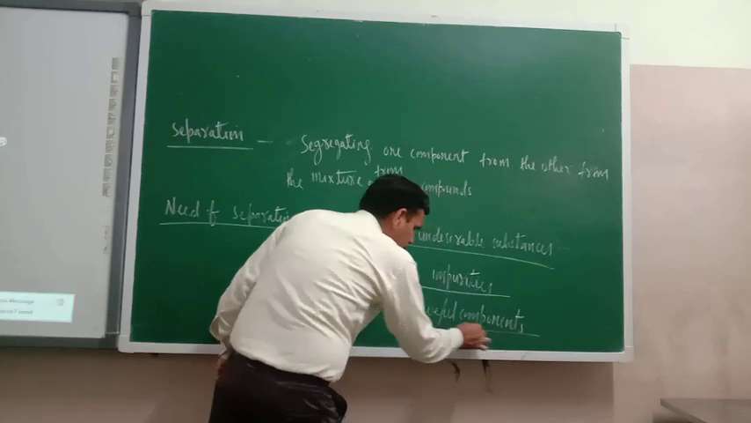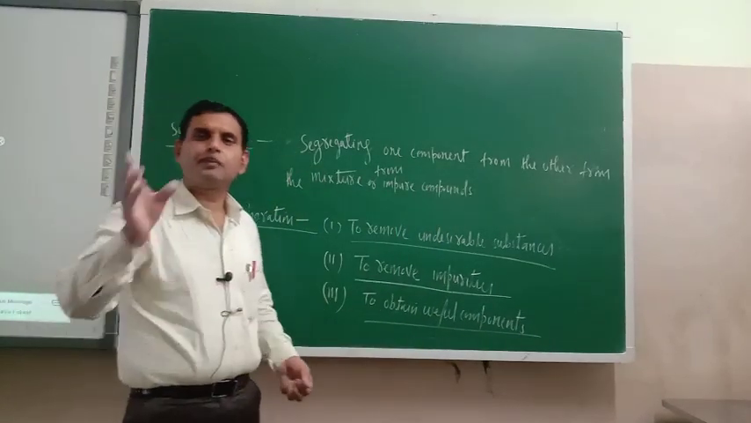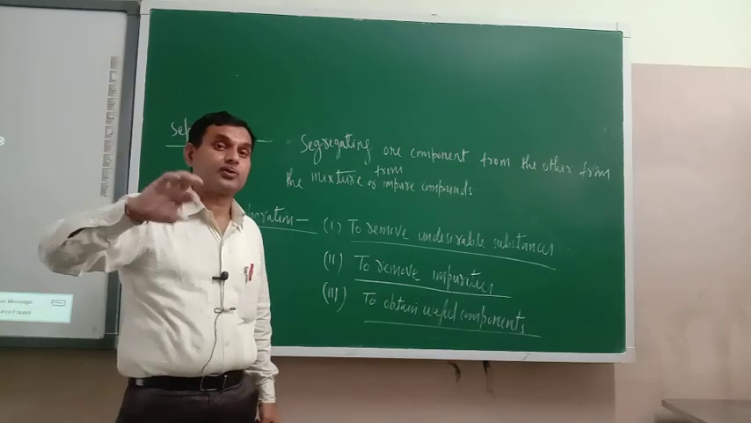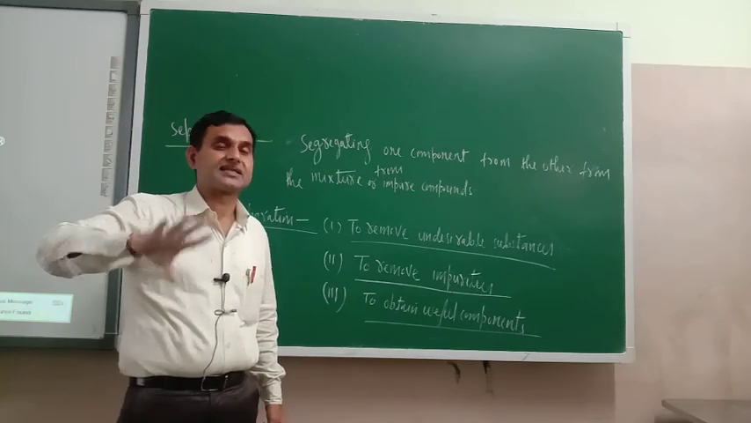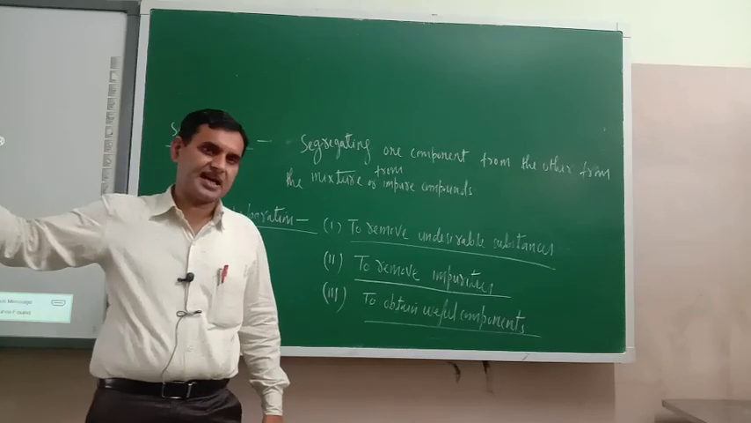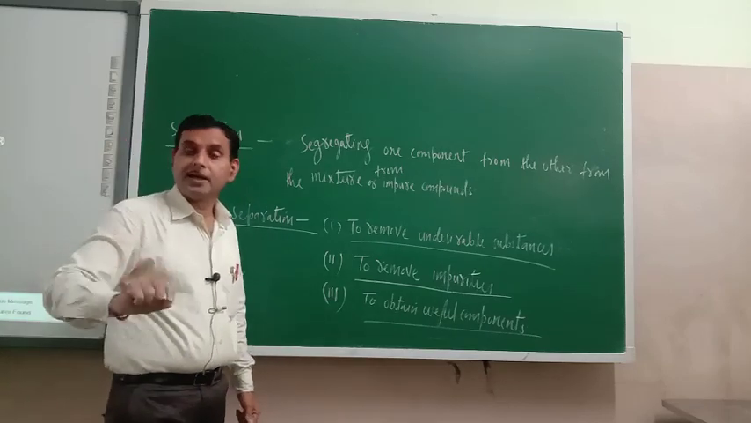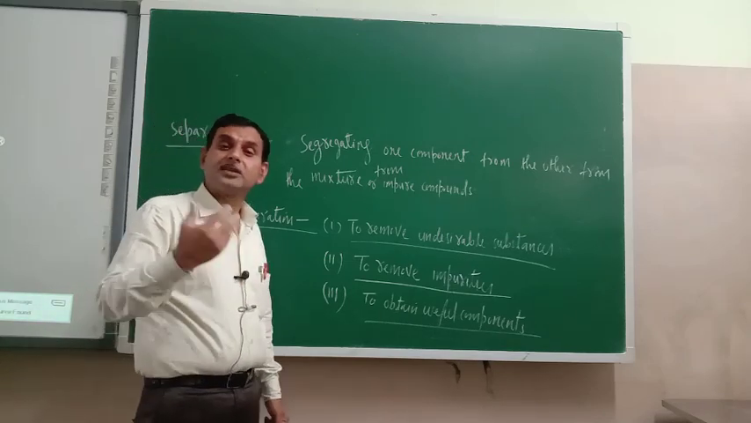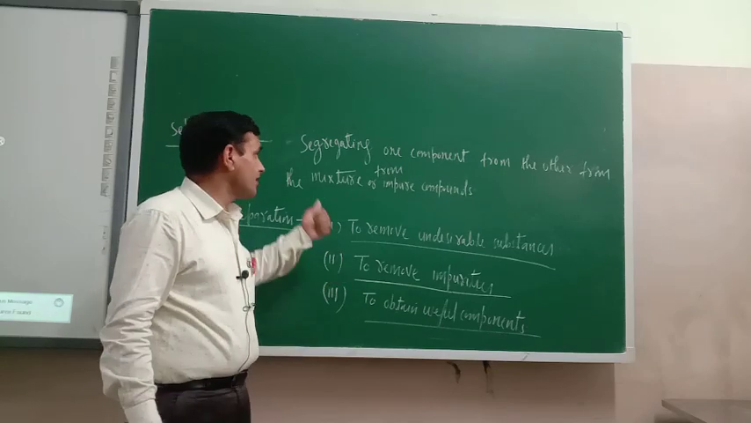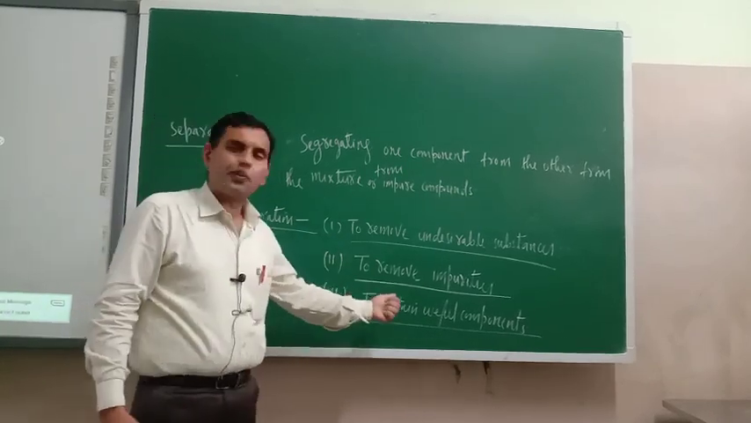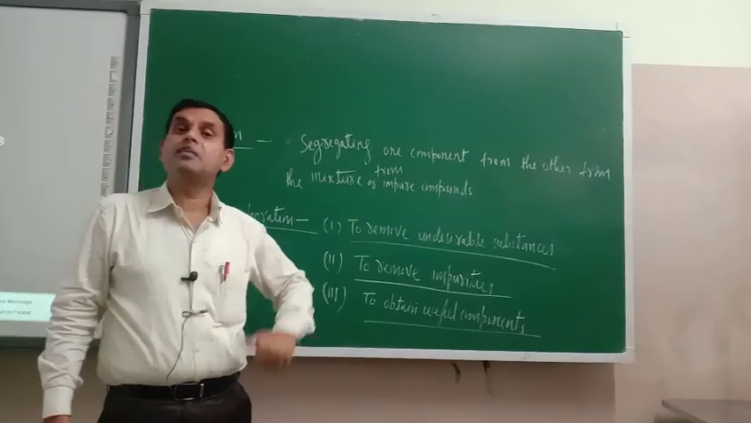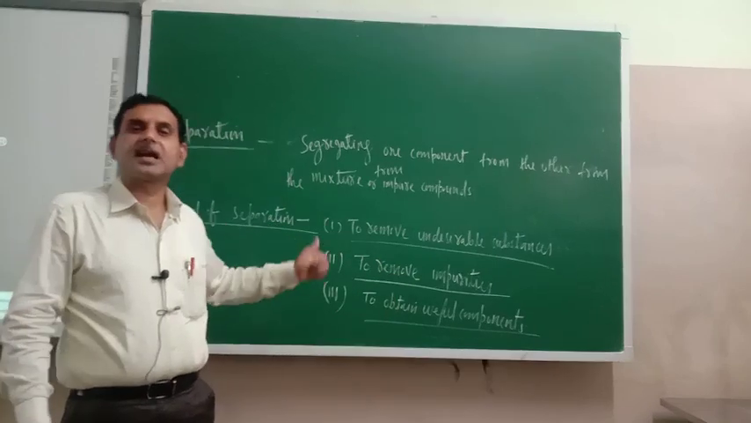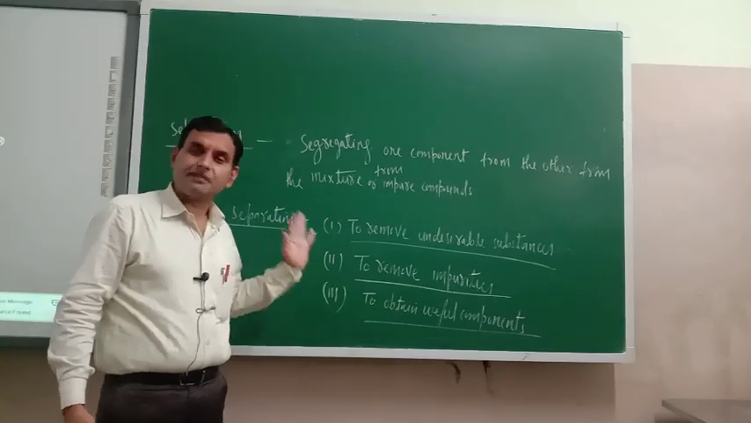To obtain useful components. Have you heard about petrol and petroleum? Petroleum is a mixture of so many components: kerosene, petrol, paraffin wax, asphalt. Petrol is one of the components of petroleum, and you know that petrol is very useful for us. So the meaning of separation is to obtain useful components from less useful or non-useful components. These are the three needs of separation.